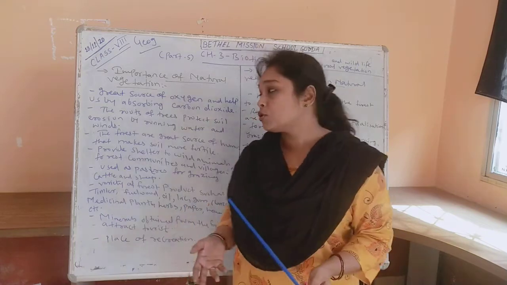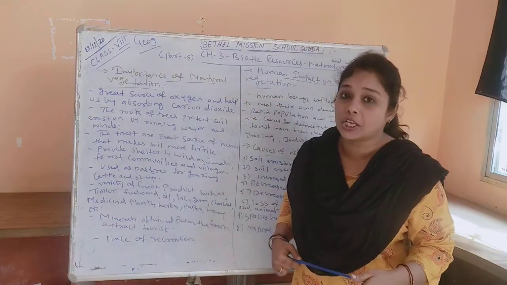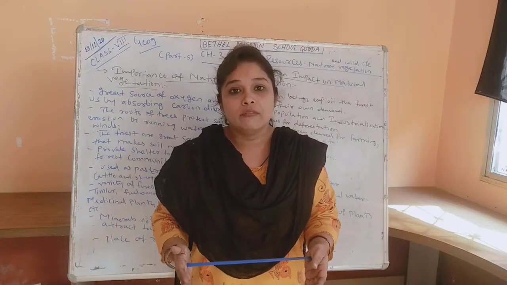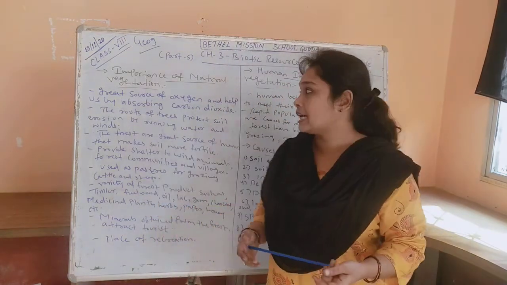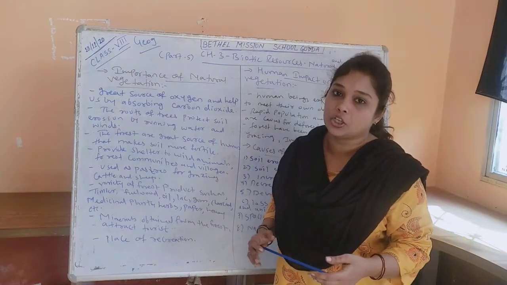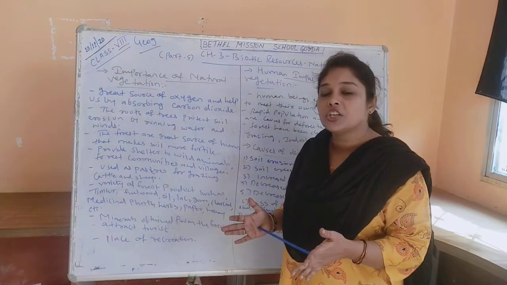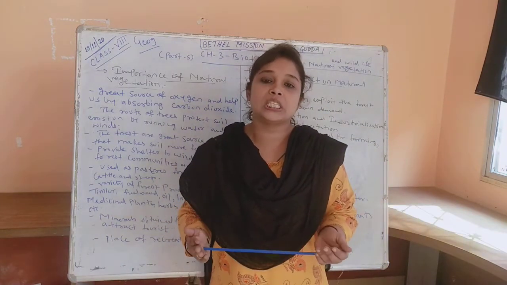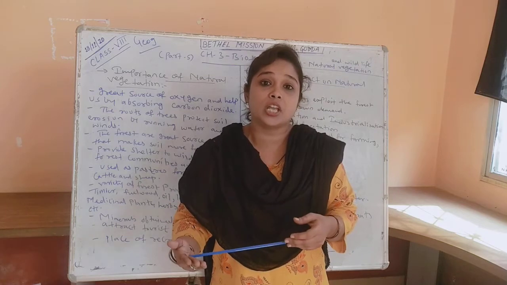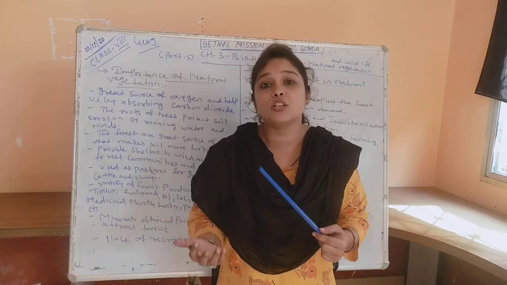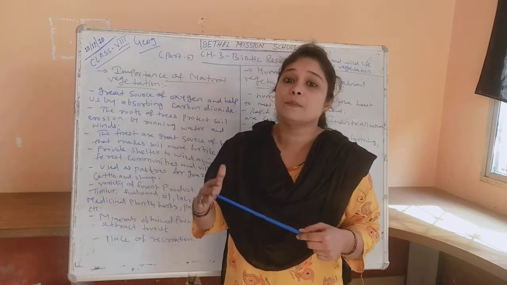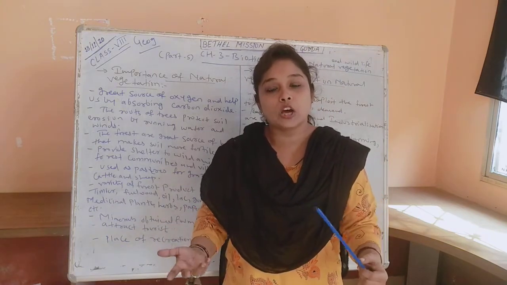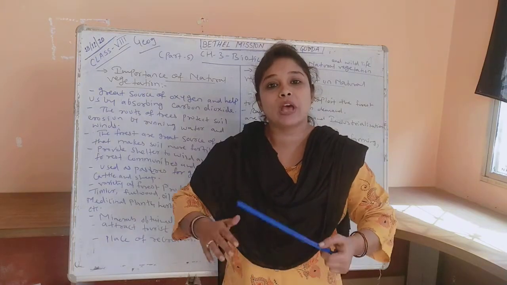In this session we are going to see the importance of natural vegetation and the impact of human beings on it, which is negative. First of all we start with the importance of natural vegetation. As we have seen, natural vegetation is a part of biodiversity, or a part of the ecosystem. Natural vegetation, animals and plants are very important for human beings, for the world, and for our biodiversity and ecosystem to have a balance.